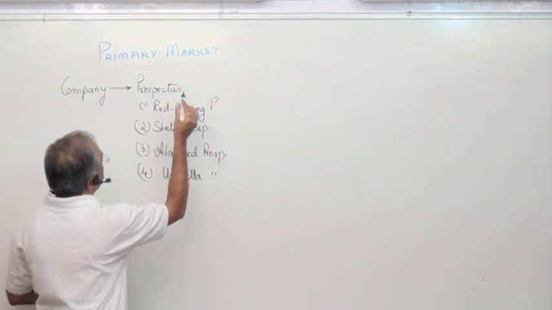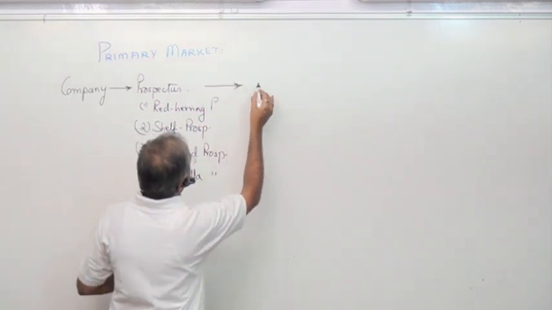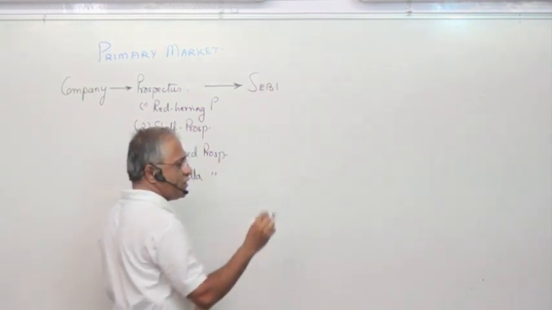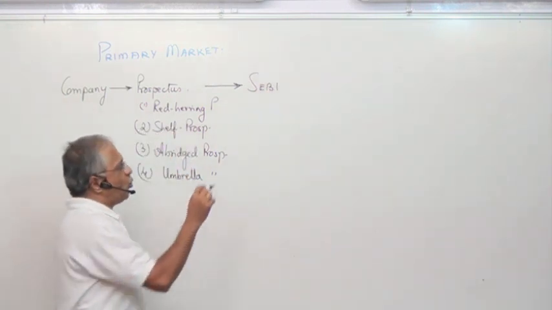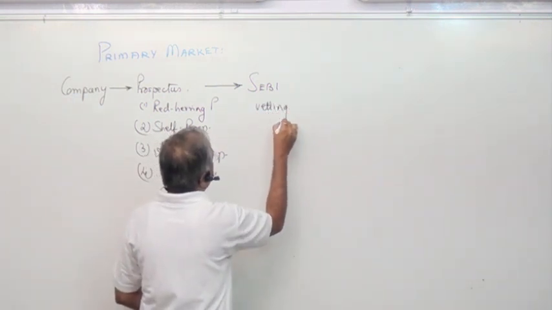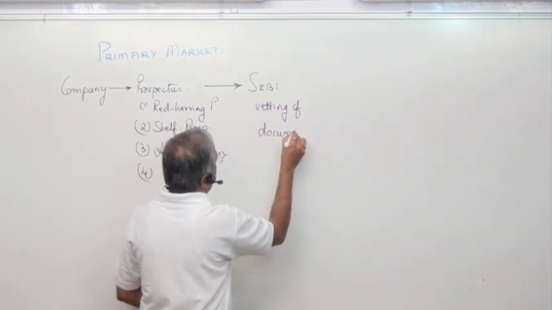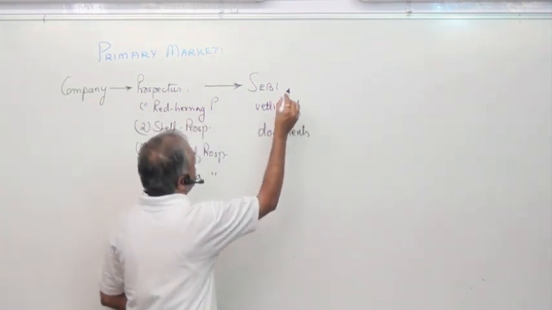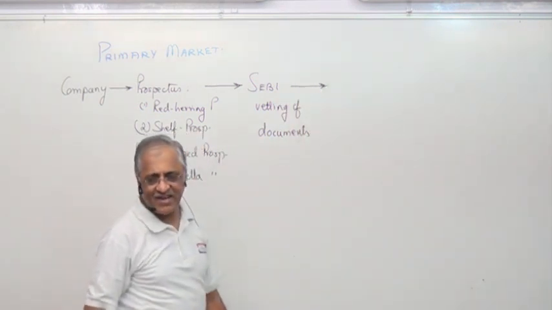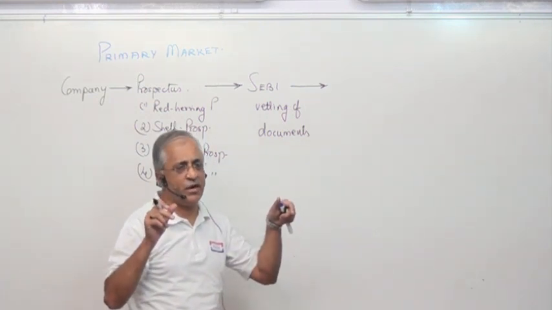So we issue the prospectus. After the prospectus has been made, we have to go to SEBI, the Securities and Exchange Board of India, and SEBI will do vetting of the documents. After vetting of documents has been done by SEBI, they'll give you a consent letter, and that consent letter is valid for a particular period.